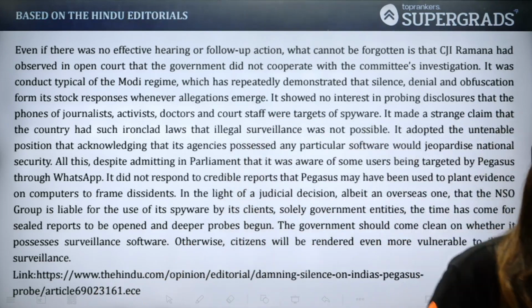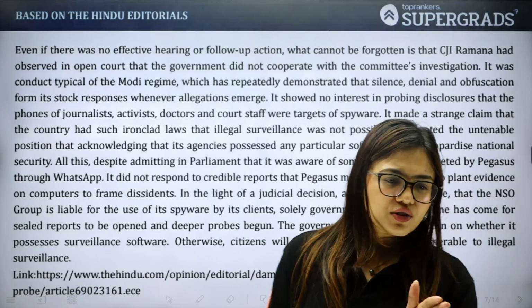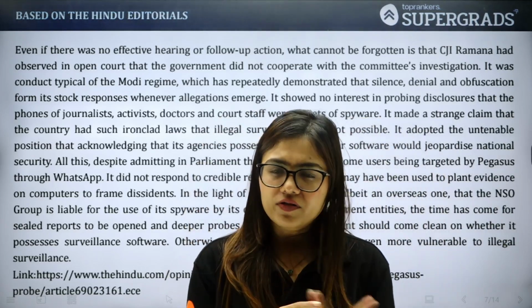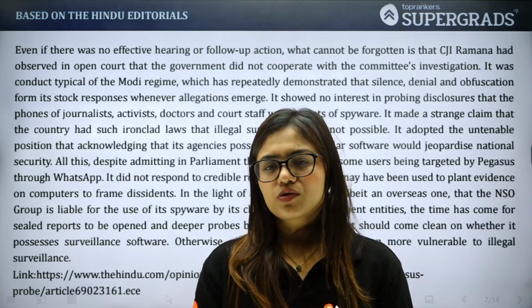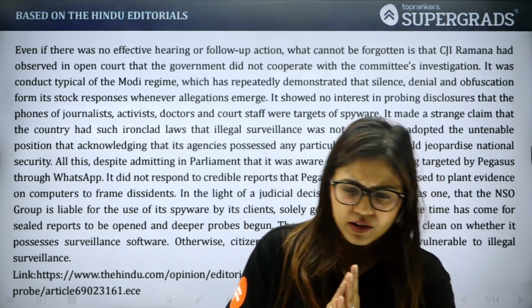So as we can very well see, देखा जाए तो technically the government should have supported this decision and should have been on board with it, but they did not really cooperate. Now that the US court kind of held that NSO Group is responsible for all of this, ये जो Pegasus spyware है जो आपने प्लांट किया है दूसरों के फोन्स में, now people are asking some other questions.